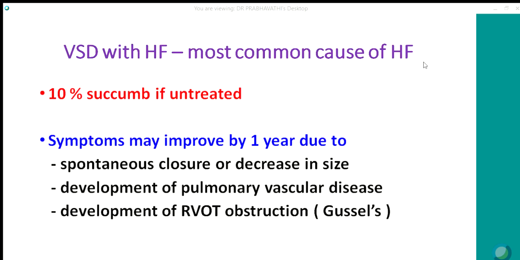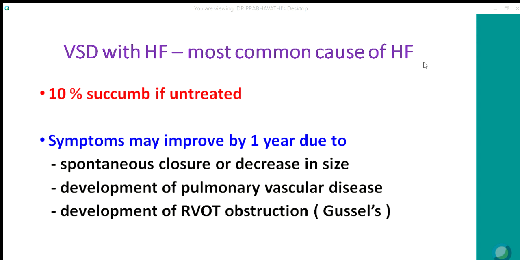A word about VSD with heart failure. This is the most common cause of heart failure in the infant. 10% of them suffer if untreated. But symptoms may improve by end of 1 year due to decrease in pulmonary blood flow. This happens either because of spontaneous closure or decrease in size, which occurs in majority of small to moderate size VSDs and 10% of large VSDs.